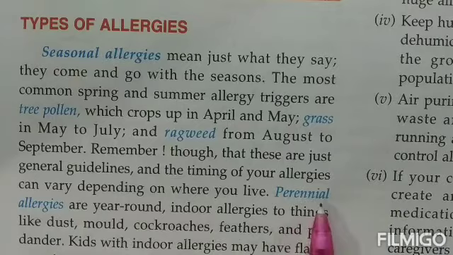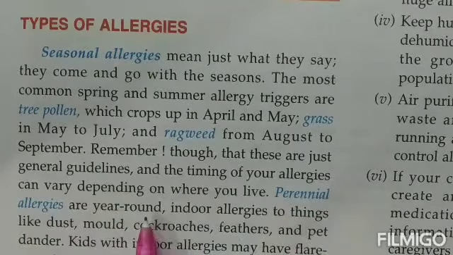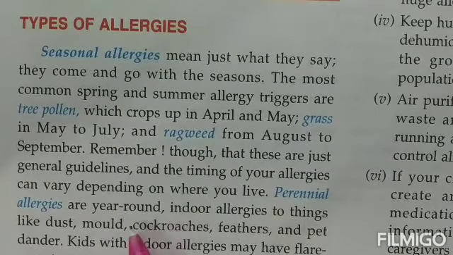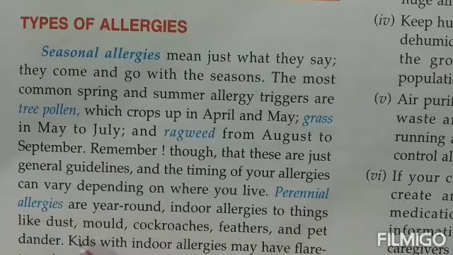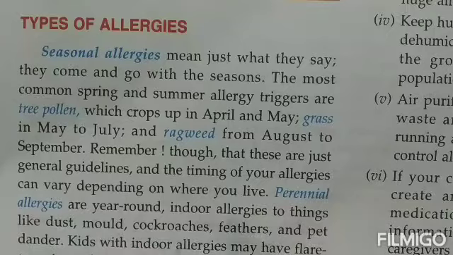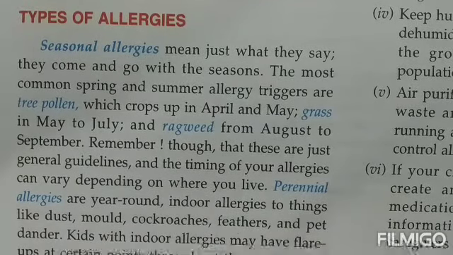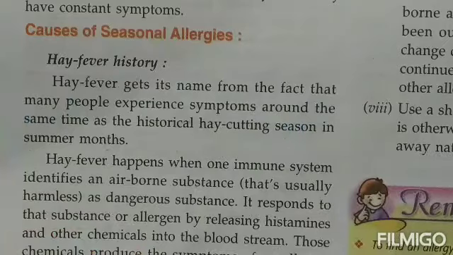Then some allergies are known as, children, the perennial allergies. That means they are year round. That means they cannot be specified to a certain time. You cannot say that this time of the year we are going to have the allergy. They can occur any time of the year. Indoor allergies are to things like dust. People are allergic to dust, to mold, to cockroaches, feathers and all. So they are not prone to any particular season or any particular time of the year. They can occur in a human being at any time.